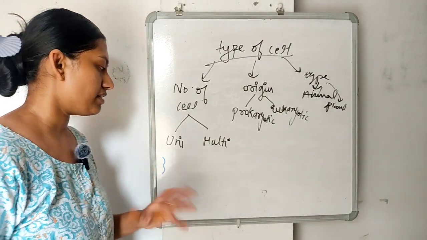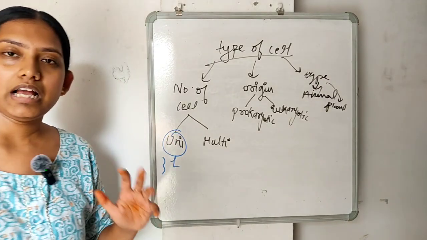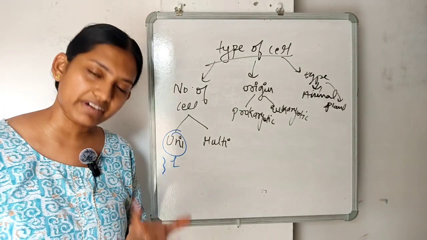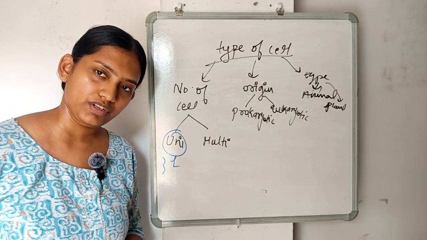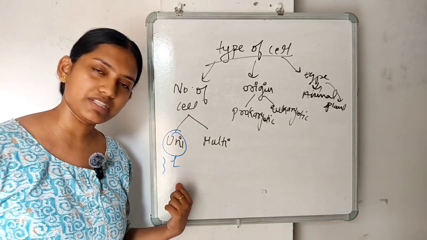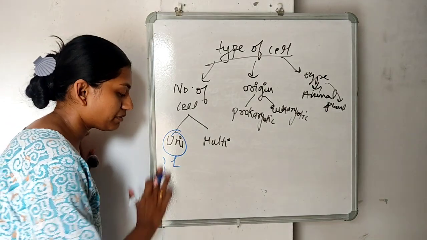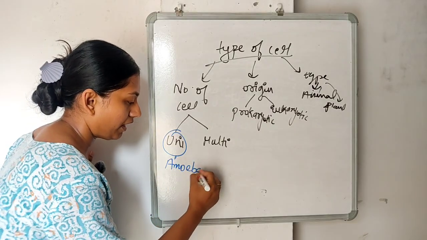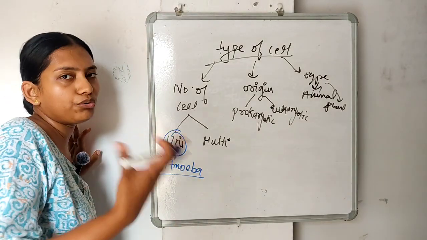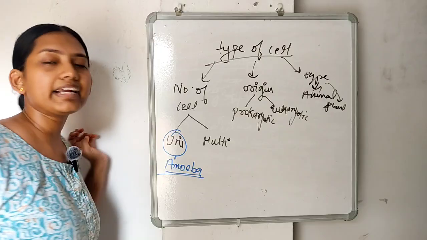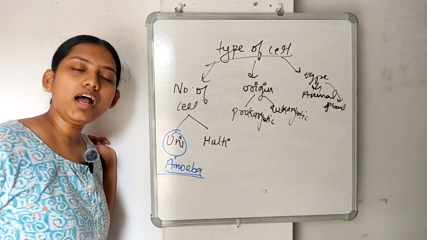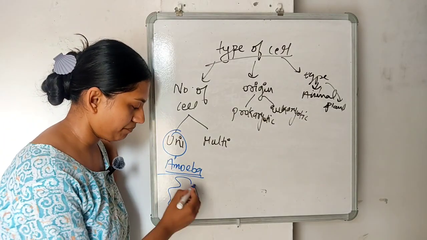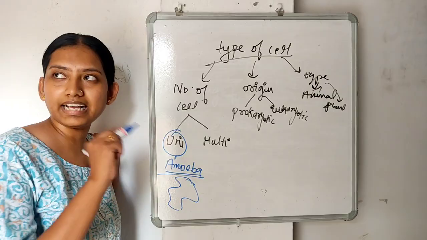So the number of cells: unicellular means single. When an organism survives its whole life around a single cell, it is a unicellular organism. A very nice example for that is amoeba. The 8th NCERT does not cover this point, amoeba. Amoeba is a type of organism which looks like this, with a random shape.